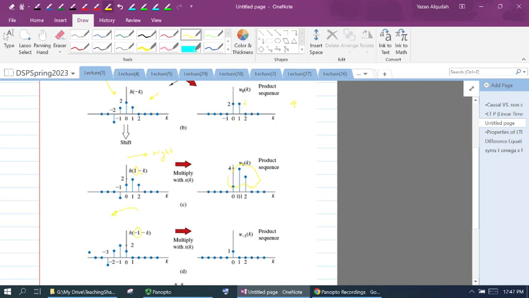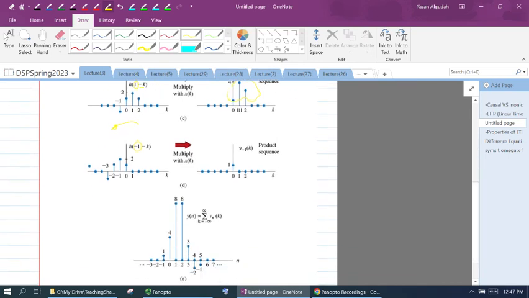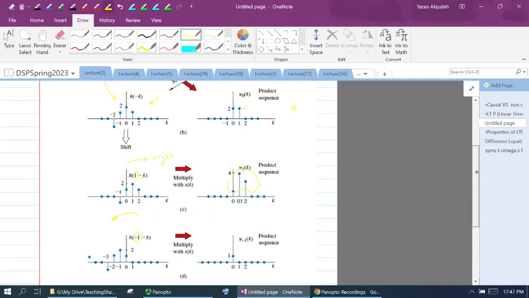This is going to give me the output when n is equal to negative 1. So we keep doing this process until we have covered any overlap between the two signals. And as I said, we add all these together.